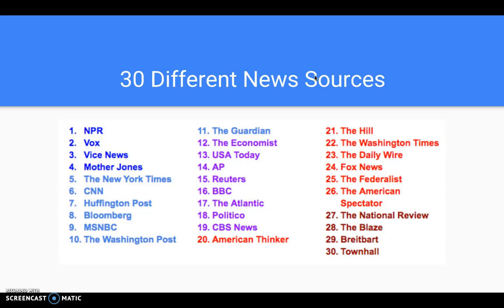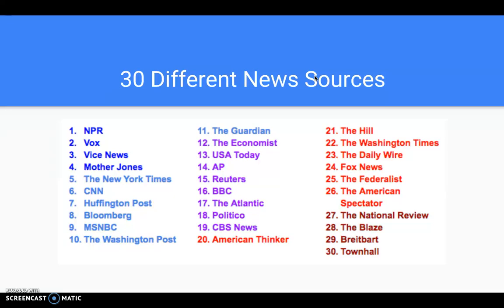So Headwing queries from 30 different news sources. These are, for the most part, pretty credible. Of course, when you go to the more extreme sides of the spectrum, it does become less credible, but in general, these are pretty solid, and they range from very liberal, the first four there, to liberal, the next seven, to moderate, the next seven or eight, and then conservative, that's the next seven, and the last four are very conservative.